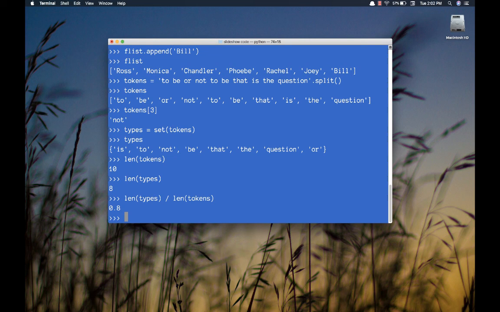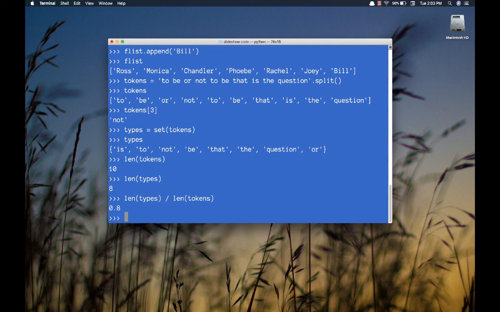If I don't know anything about Python, and I'm reading about text analysis, I'm going to see terms like tokens and types, and something about what a type-token ratio is. But now that I know Python, I can take that text analysis knowledge and apply it to Python data structures.